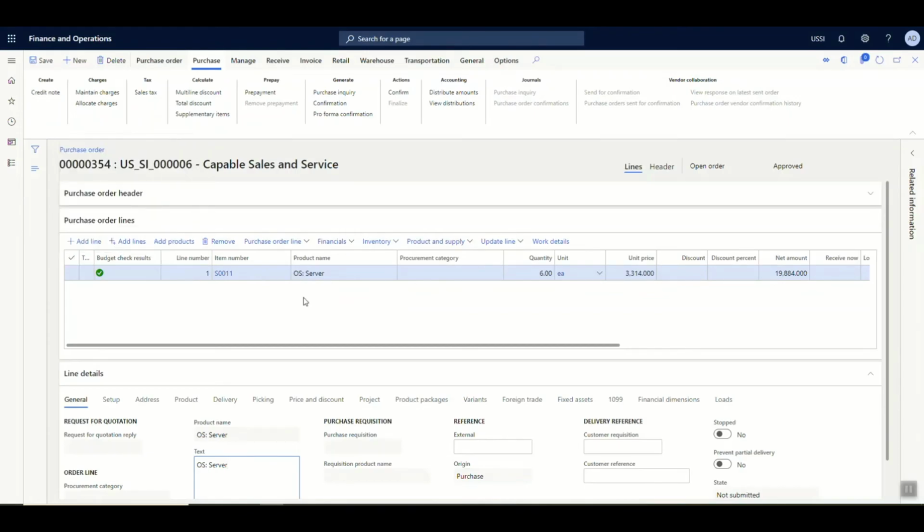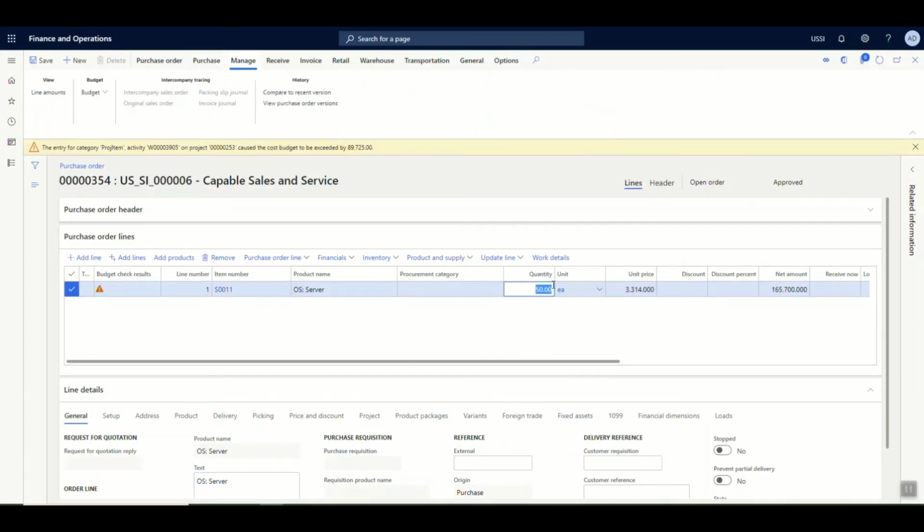Currently, we are in the purchase order which is created for 6 quantities of the OS server. And as you can see in the line, there is a budget check result which gives a check mark which says that the budget has been approved and everything is good to go with the procurement. Now all I need to do is confirm this particular order with the vendor, receive the material, and it's going to be consumed immediately in the project.